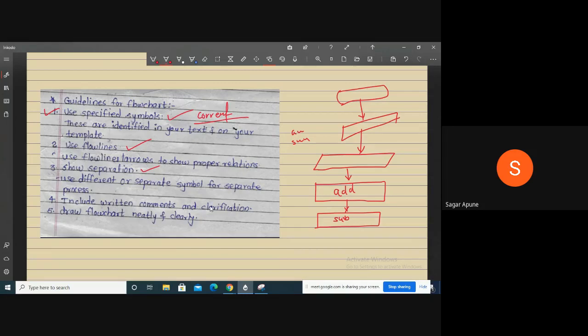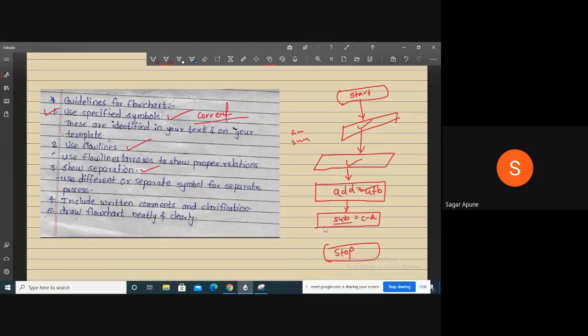Include written comments and clarification. You have to write your statements inside all the symbols. Here you can write start, and after the end you can write stop. Here subtraction is equal to C minus A, addition is equal to A plus B.